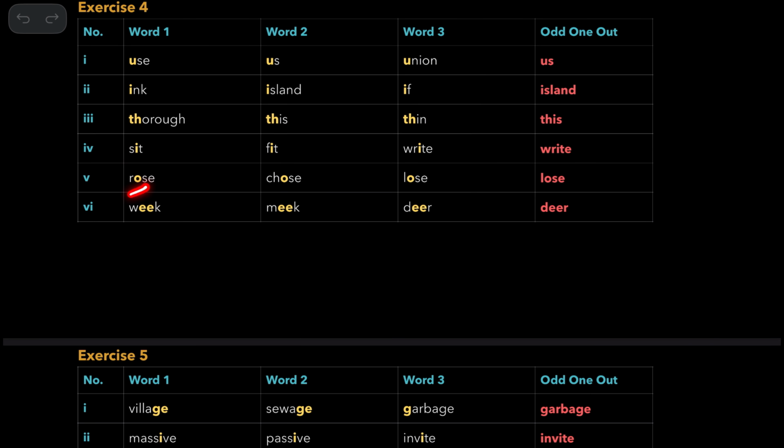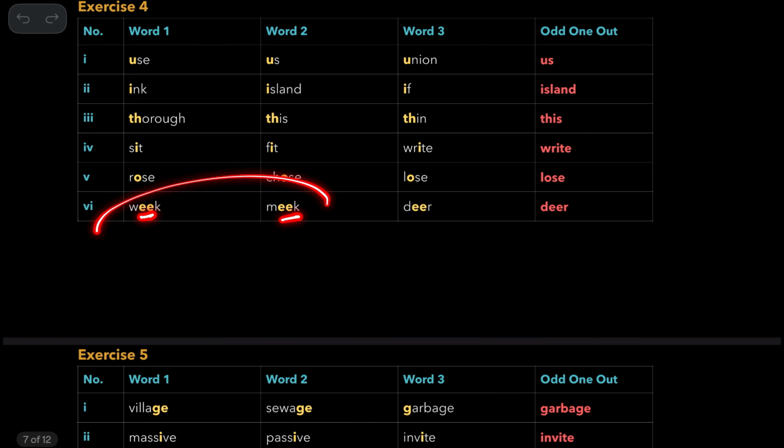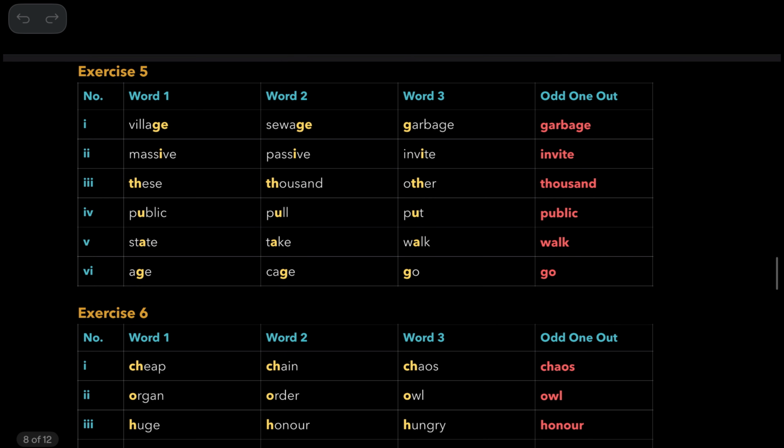And rose and chose are alike. Lose is the answer. And weak and meek are alike. So dear is the right answer. Village and sewage are alike, j sound, but this is garbage, g. So that's the answer. And massive, passive, similar. So invite is the answer. These other, similar, thousand, th sound.